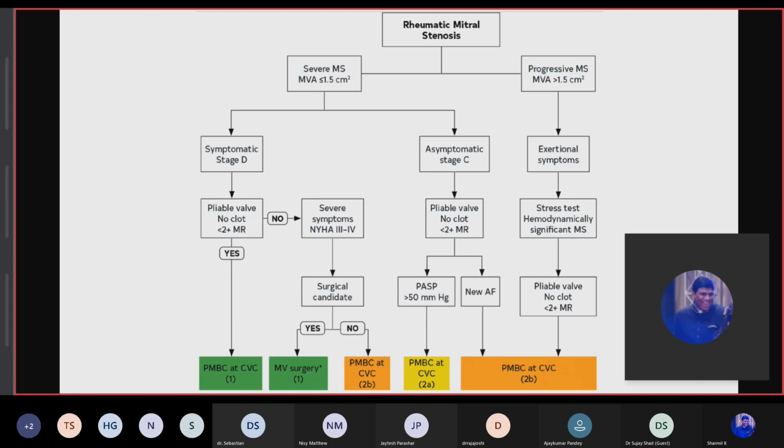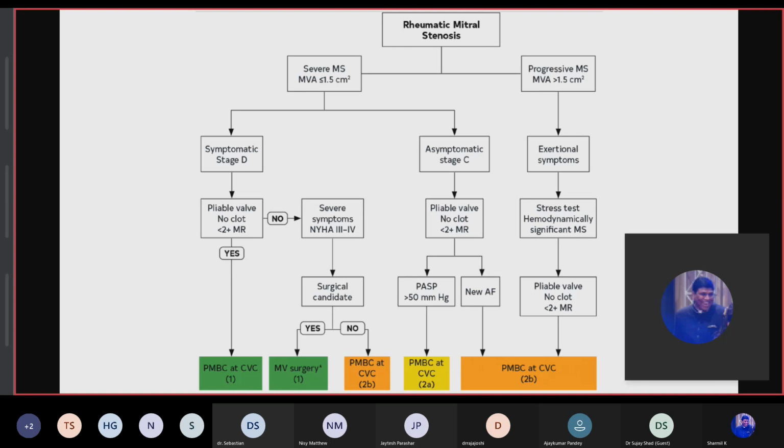If the patient is a surgical candidate, then the patient goes for surgery. And according to ACC, if possible, the repair should be done. Otherwise, replacement. And if the patient is not a surgical candidate, then he is considered as class 2B for PMBC.